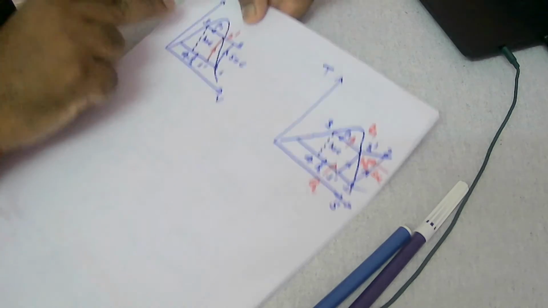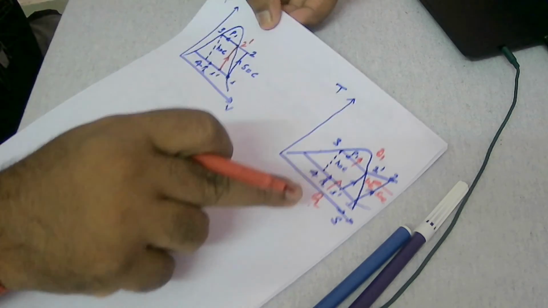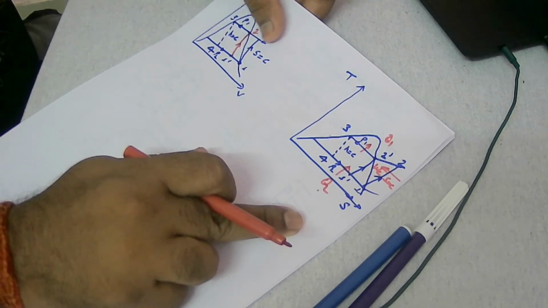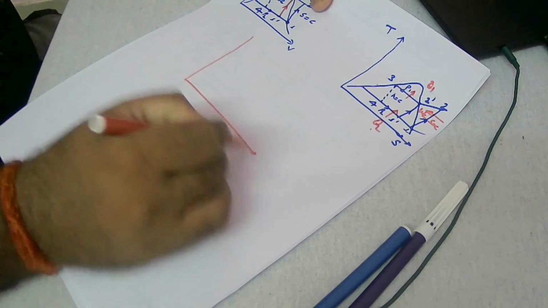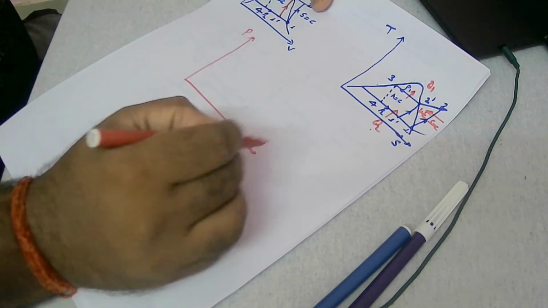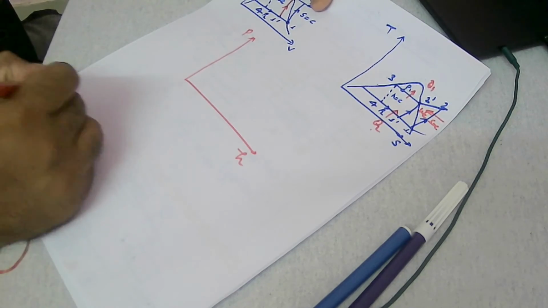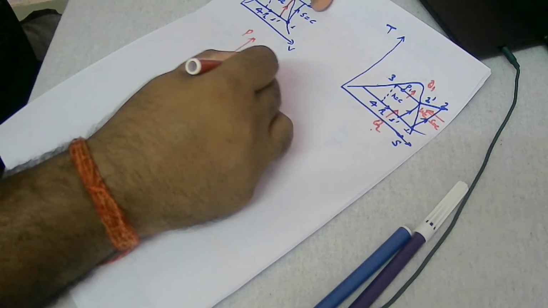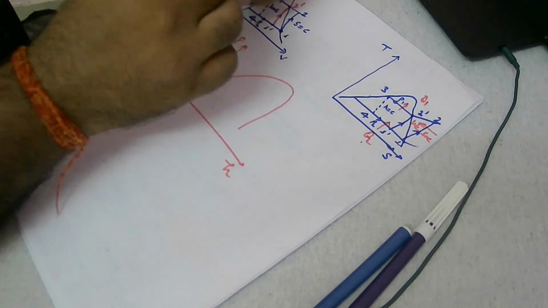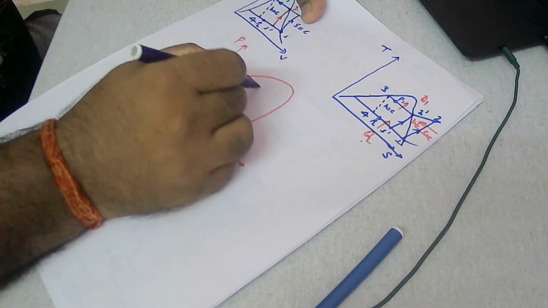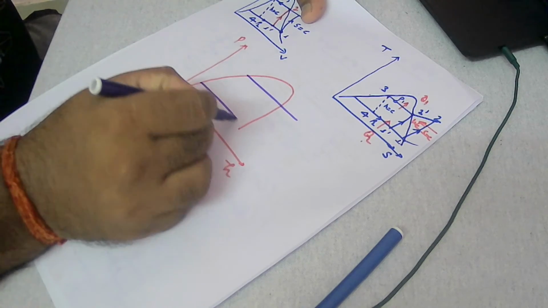So this is pressure versus volume, this is temperature versus entropy. There is one more chart, right? If you draw pressure versus enthalpy, this will be the vapor dome. Vapor dome behavior will be something like this. Now you draw two constant pressure lines, one here, another here.